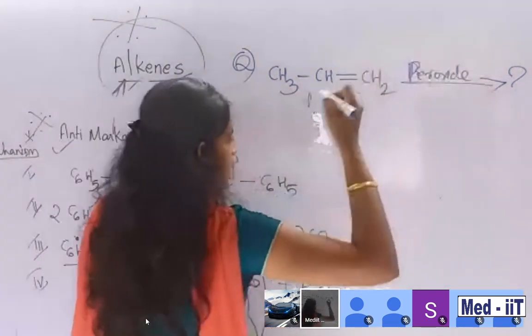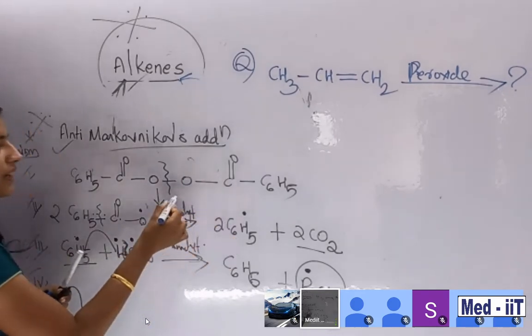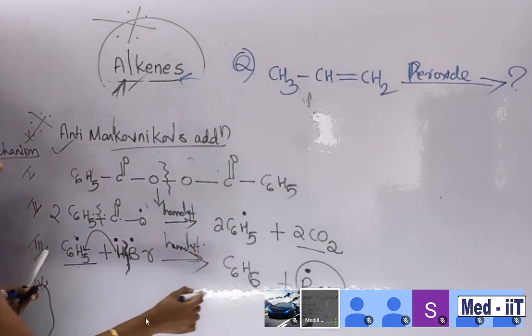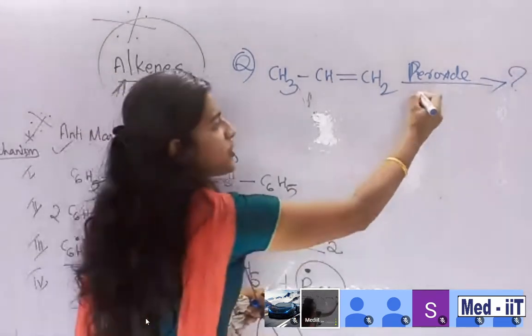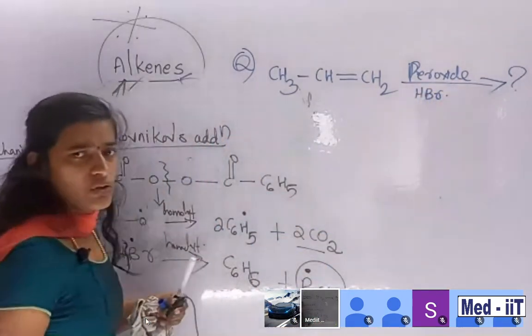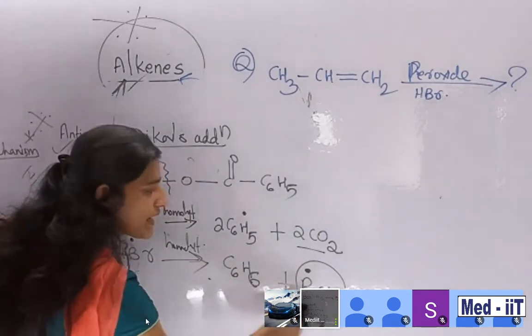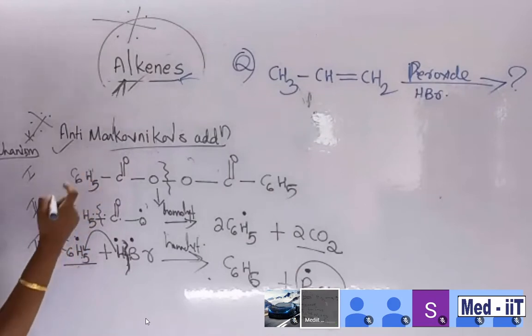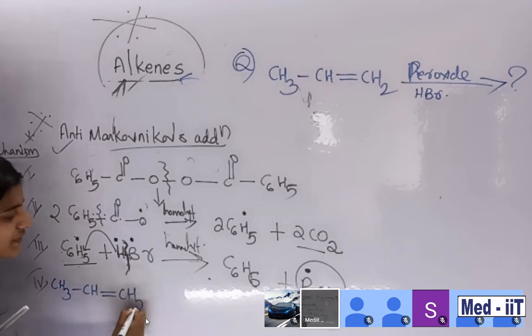So peroxide is there. Anyway, HBr is helpful for forming the peroxide radical. So during this reaction, we have Br dot from HBr. The presence of HBr is also specified. So this much of the steps we have pointed out, so Br dot is there. What do you want to do? CH3 CH double bond CH2, this one is your reactant.